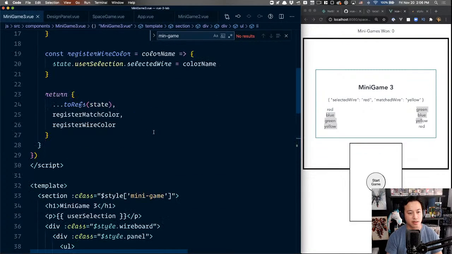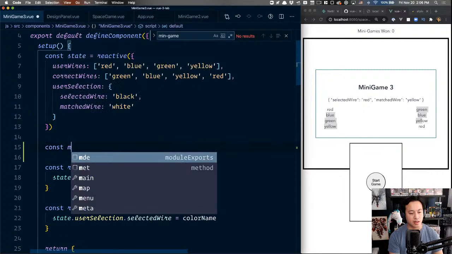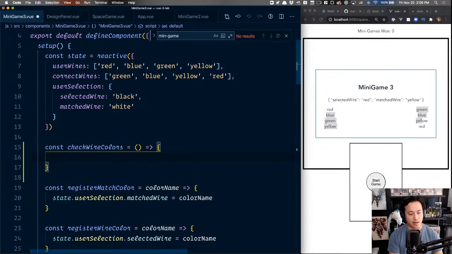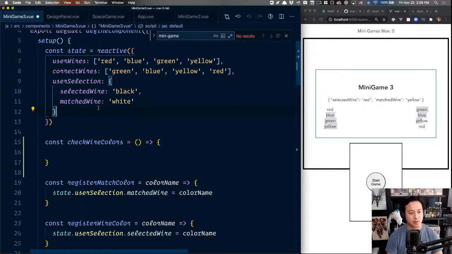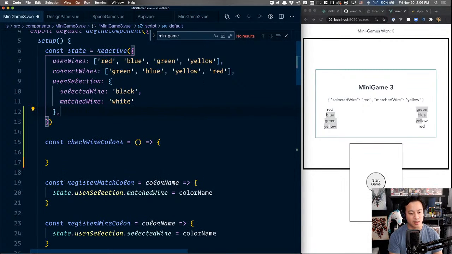It's just that. So then const check wire colors, and then we're gonna go ahead and we need to check match status.